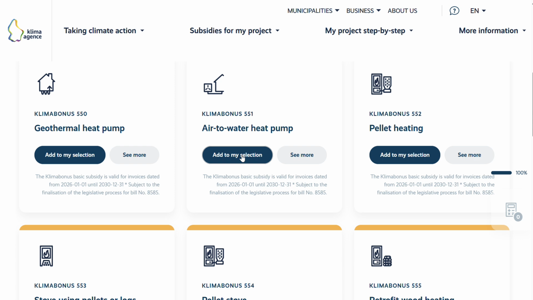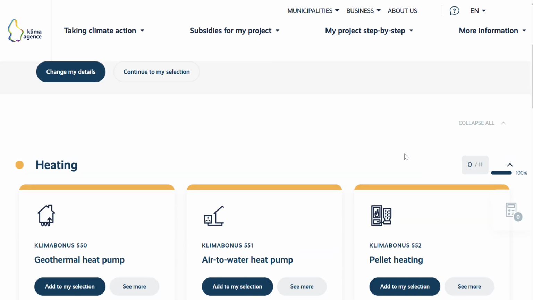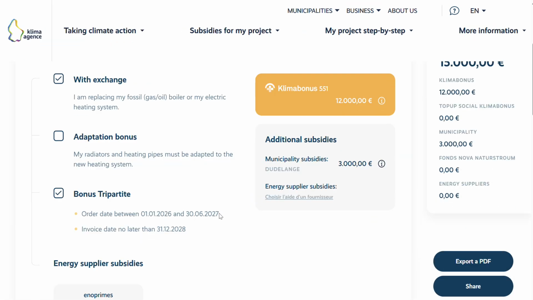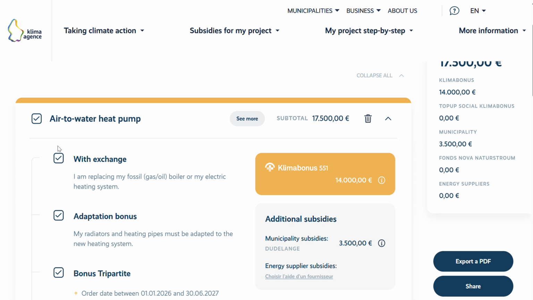If I also have an old boiler with oil, mazout, I can add to my selection the oil boiler removal bonus, which is 1,500 bucks. So I come back to add to my selection, and we have on the right a calculator here. I click on it, and now I can see all the subsidies that I have.